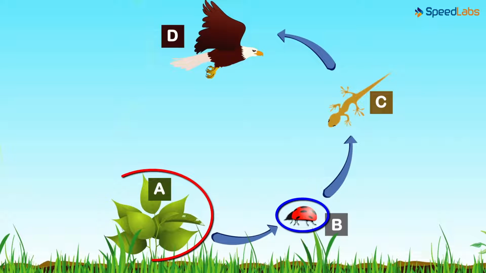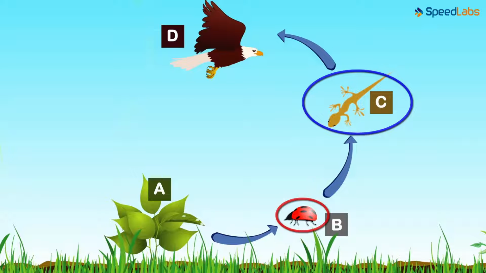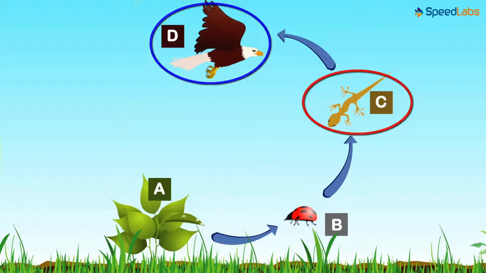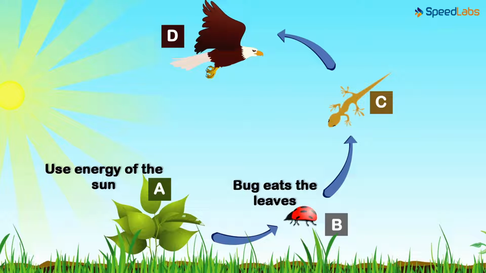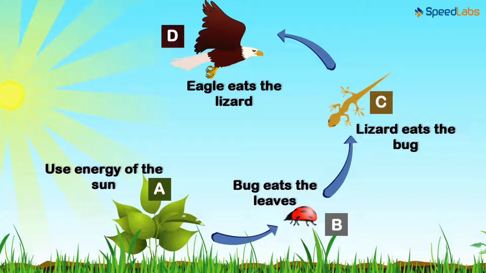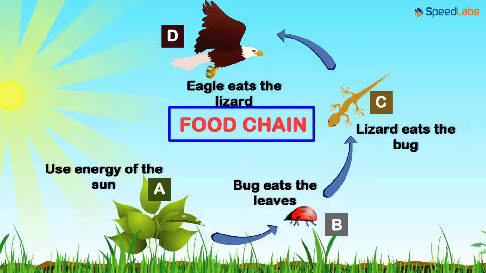B was eating A, then C ate B, and then D preyed on C. Let's understand this in a bit more detail. The plants make food by using the energy of the sun. The bug eats the leaves, the lizard eats the bug, and finally the eagle eats the lizard. This is what we call a food chain. This series of organisms taking part at various biotic levels forms a food chain.